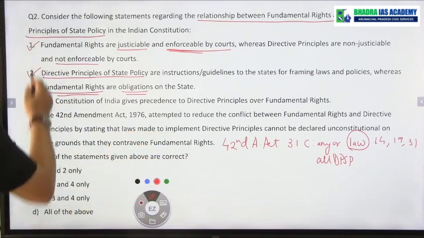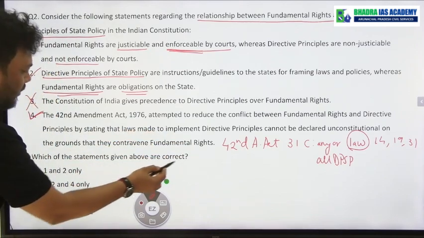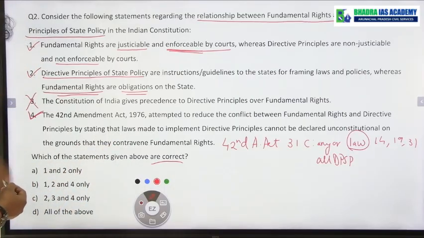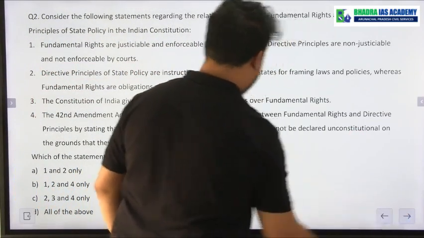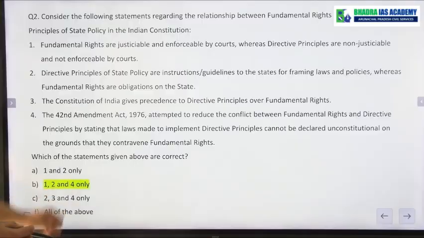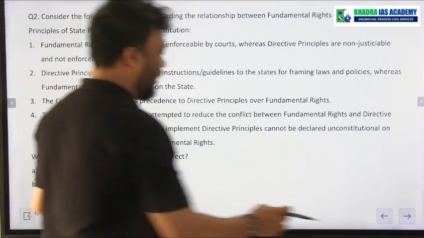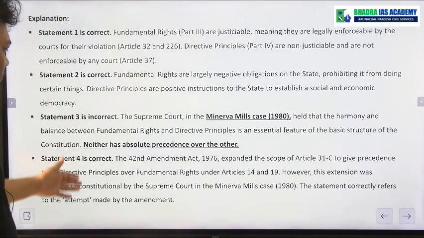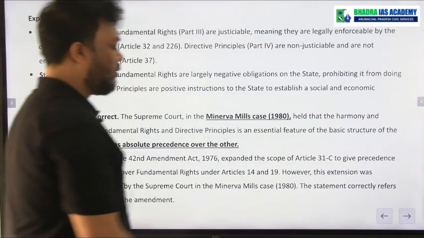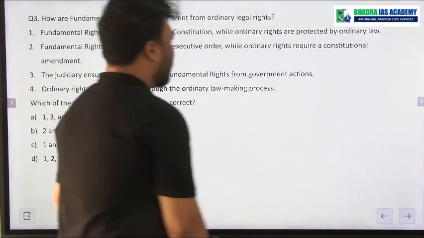Okay, so in this question, which are correct? Ultimately statements 1, 2 and 4, so ultimately option B is correct, 1, 2 and 4 only. Okay, so if you see the answer, it is 1, 2 and 4 only. Okay, and the detailed explanation is given here. You can download the PDF and you can read from here. Okay, already I have discussed each point. Next, question number 3.